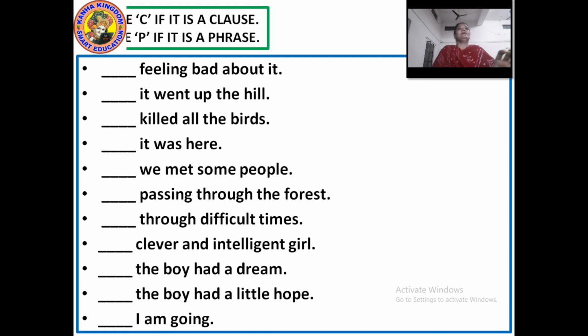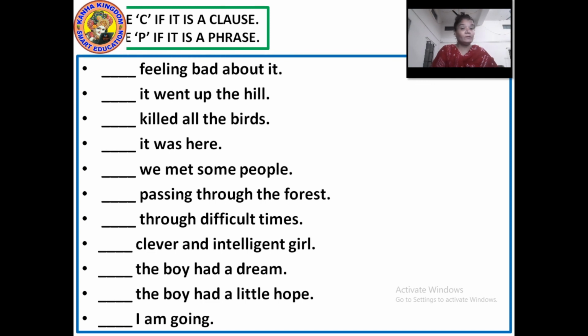Now in this exercise 2, what are you to do? You are to write C and P. C for clause and P for phrase. Okay? Feeling bad about it. Feeling bad about what? And who's feeling bad? Is there any subject here? No. The verb? No. So, it is a phrase.